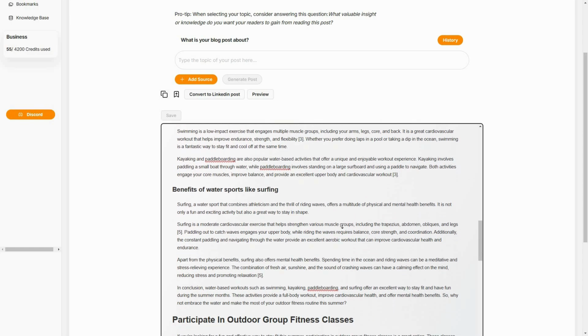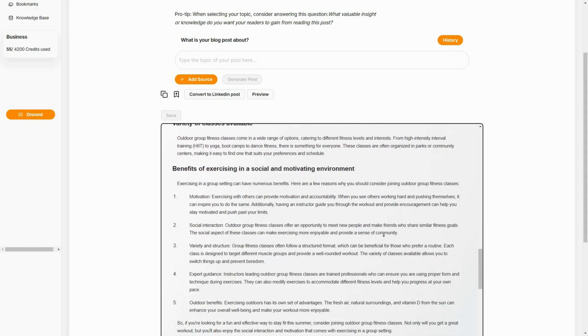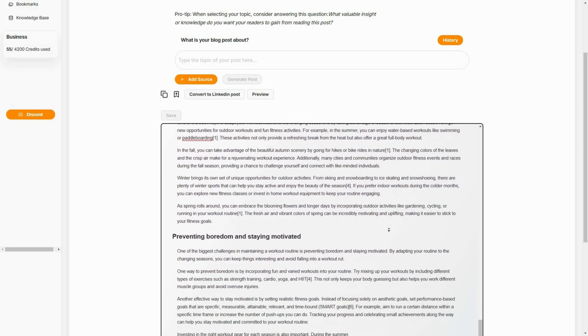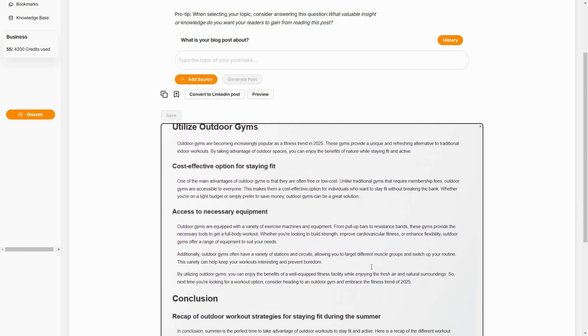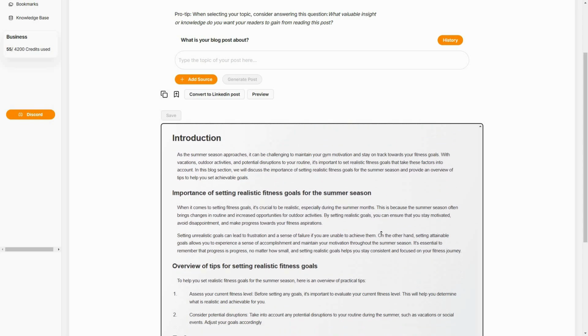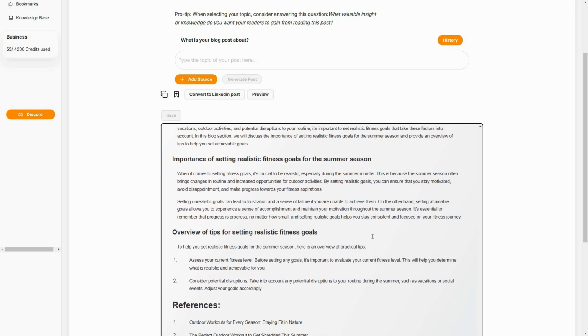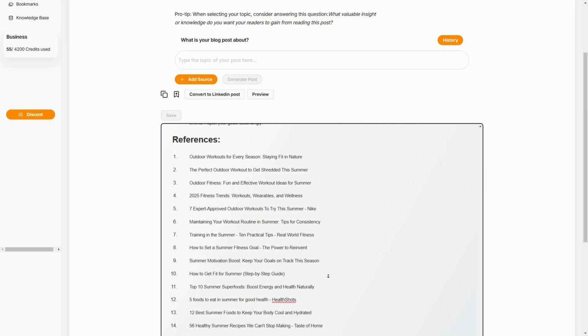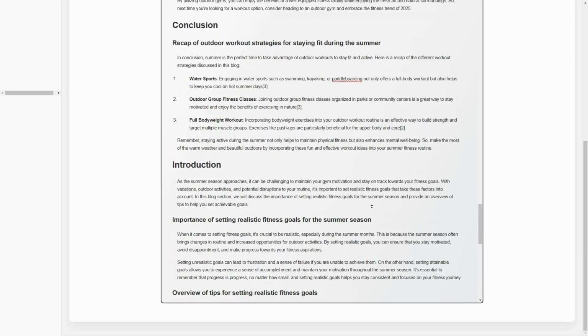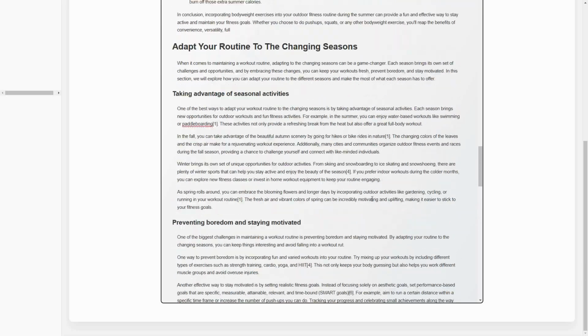And I have to say this is a really good post, as you can see. And this is also a pretty long blog post. So we have got exactly what we wanted. And I think it has even exceeded the expectations, because I didn't really expect such a good blog post from here. And we even have some references at the end. So here's the full blog post that I have shown you. And as you can see, the blog post was really good.